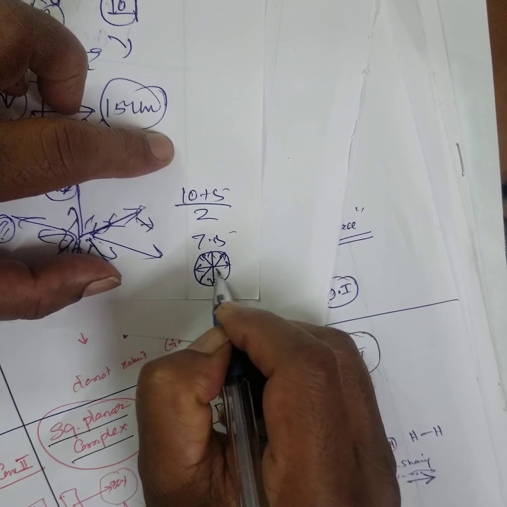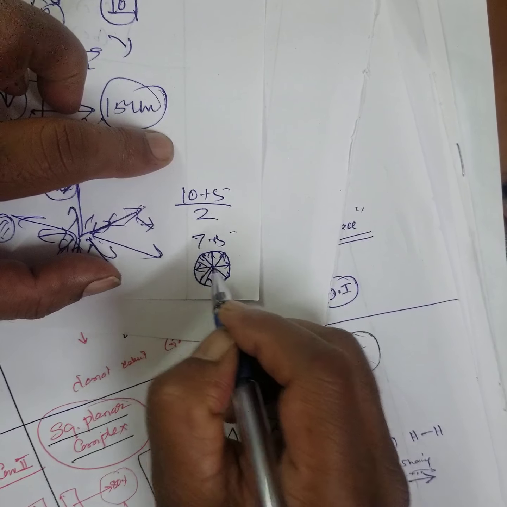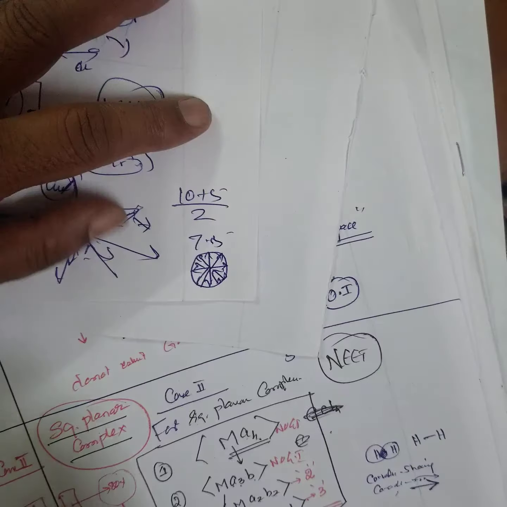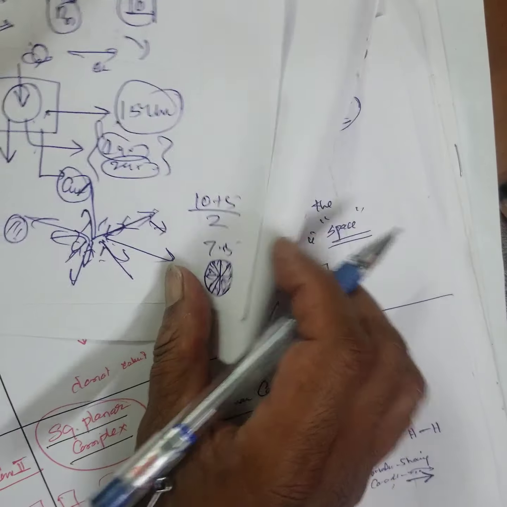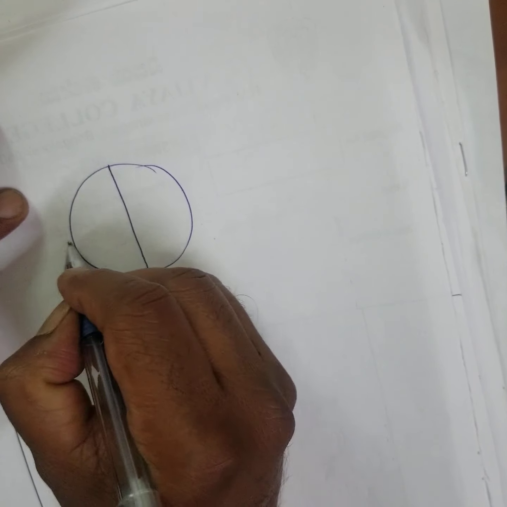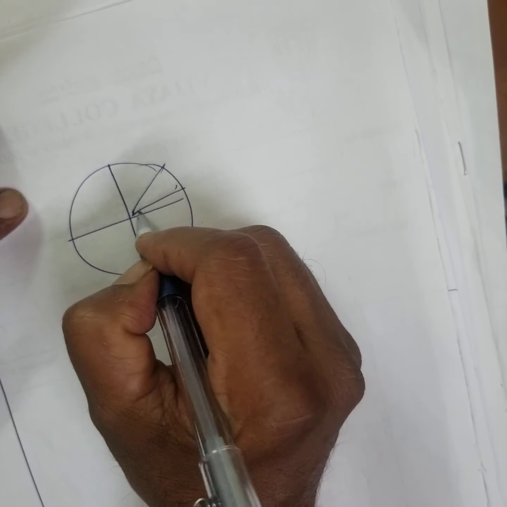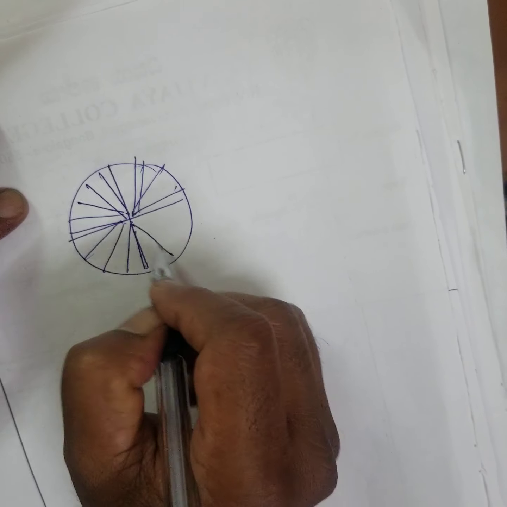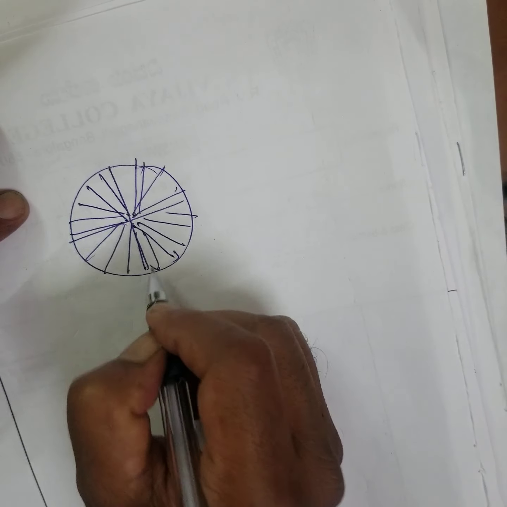This is my own finding, may be wrong, but the idea is very important. See, it expands and contracts, expands and contracts. This is the light, unpolarized light. This is the unpolarized light, right? Unpolarized light has vibrations in all directions. Physics students will know, I think you have learned in physics, the vibration takes place in all directions.